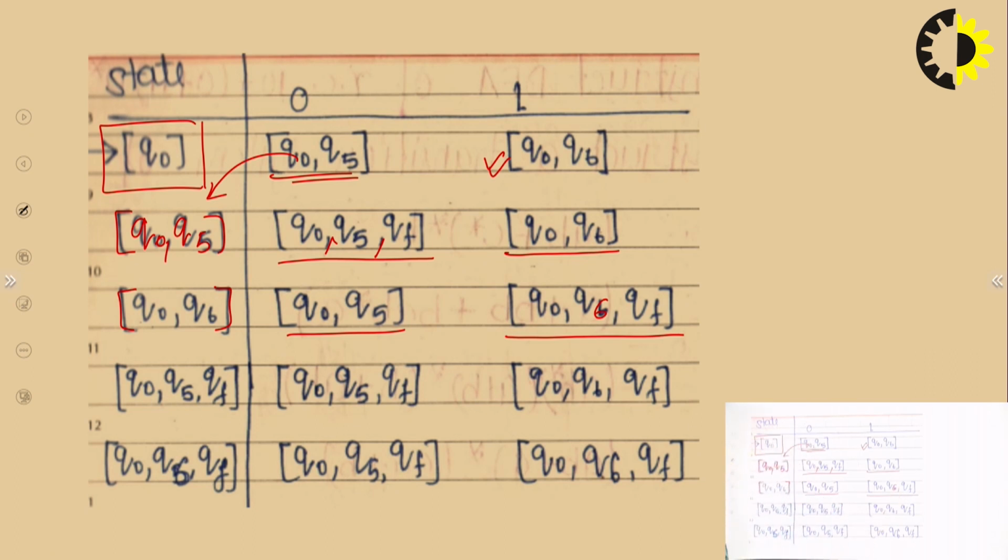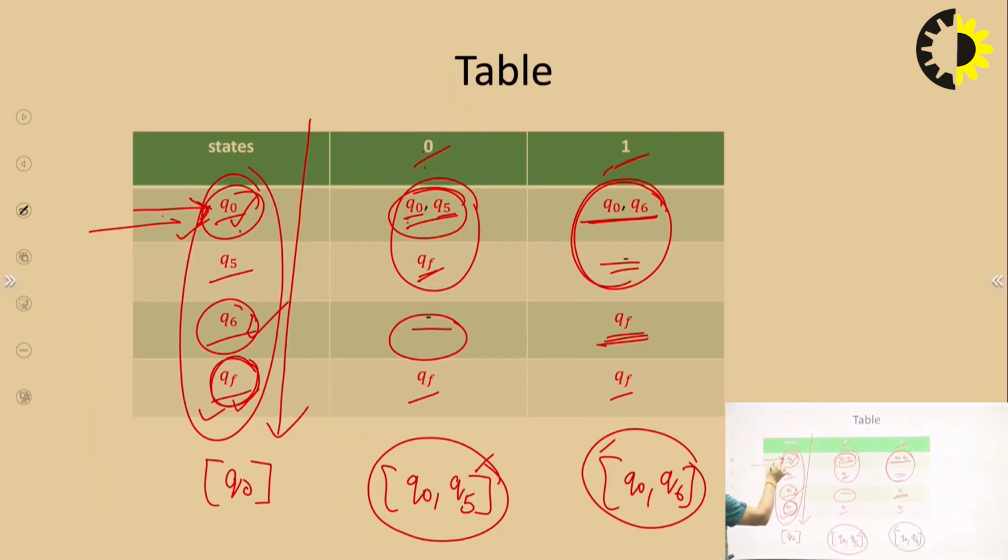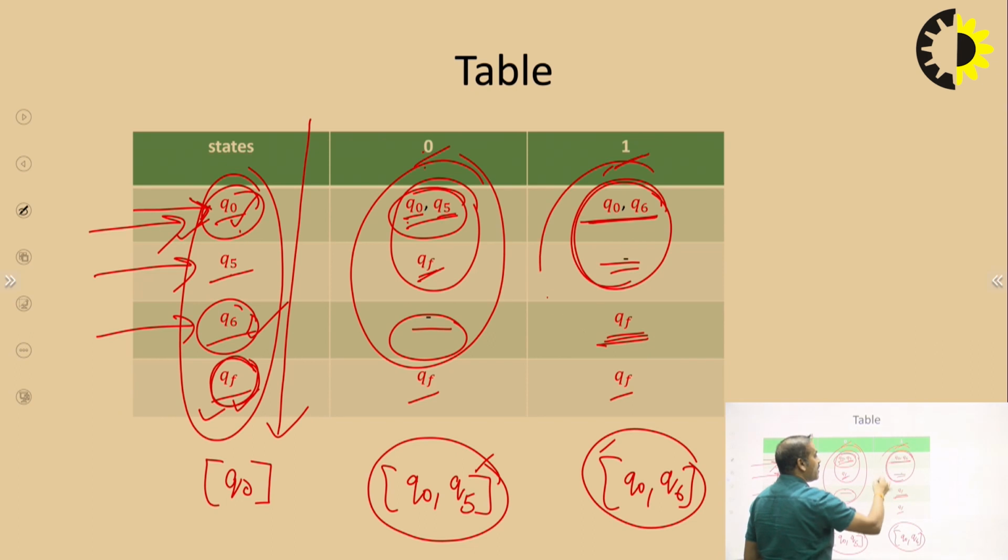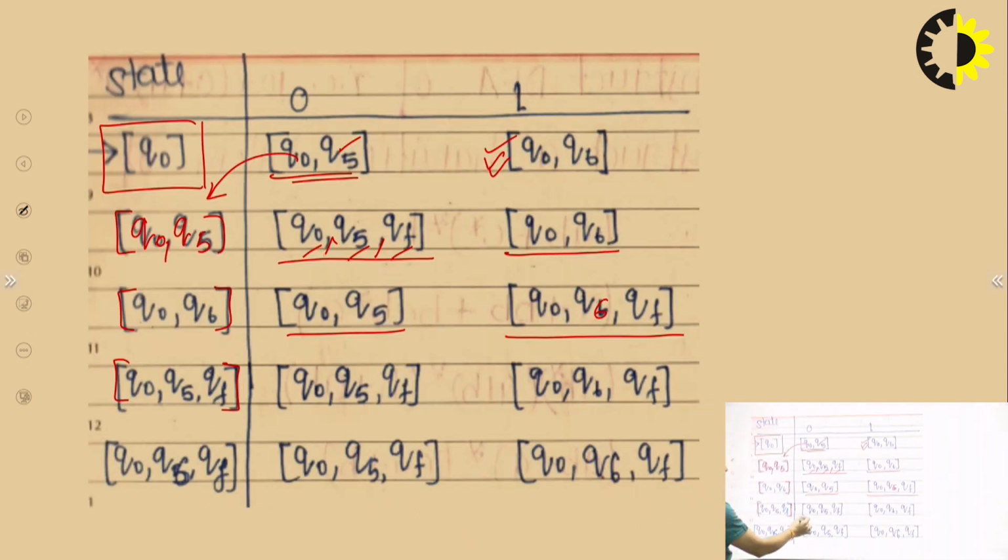Now, this state is already in the first column, and this state is also in the first column. A new state is Q0, Q5 and Q6, so we write here Q0, Q5 and QF. And now we combine Q0, Q5 and Q6, combining for 0 and combining for 1. The next state is Q0, Q5, Q6, QF, Q0, Q6 and QF.